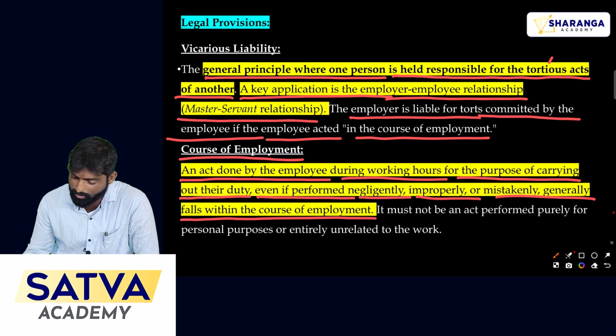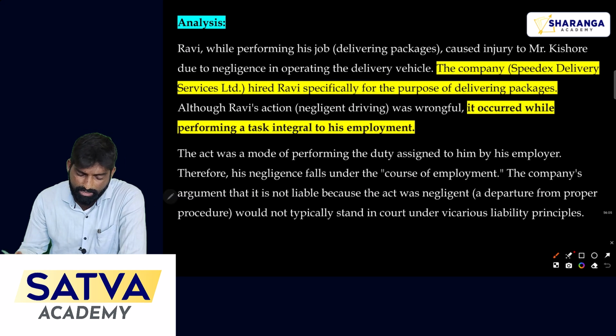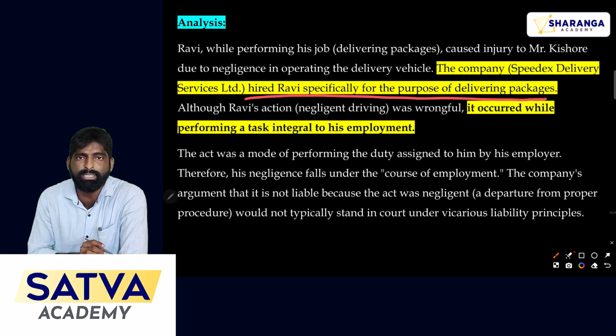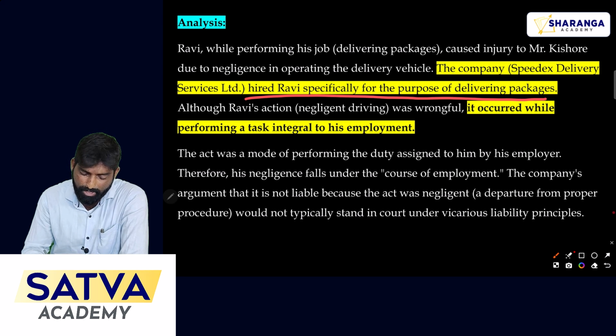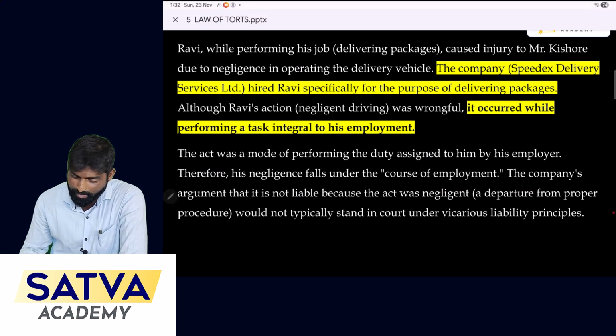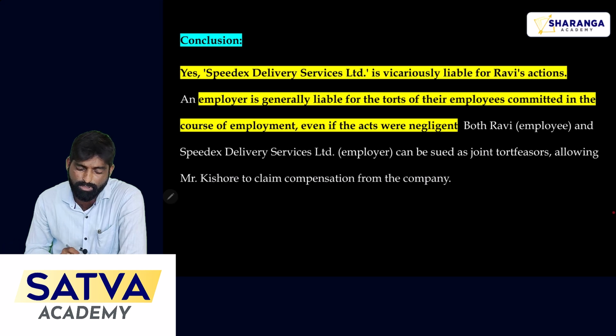Okay, let's analyze the question. In this case, it is a negligent act of Ravi. While reversing the van, he hit Kishore. Now Kishore met with damages and wants to claim compensation against the company. According to the rule of tortious liability, the company is liable to pay the compensation. Okay, let's see the conclusion of this question.